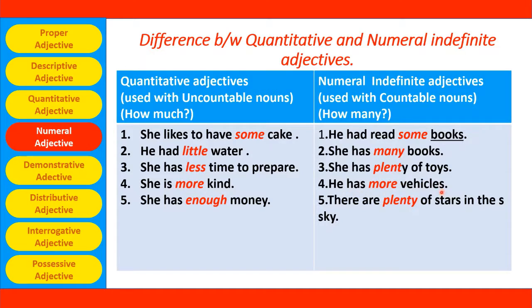He has more vehicles. Again, more is an indefinite numeral adjective which is not specific, but vehicles are countable nouns. There are plenty of stars in the sky. Again, plenty is an indefinite numeral adjective which is not telling a specific number, but stars are again countable nouns.